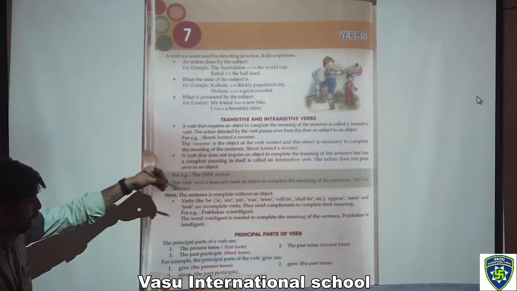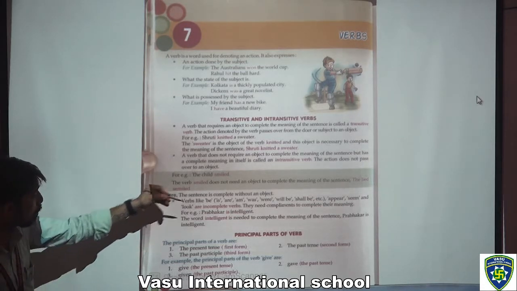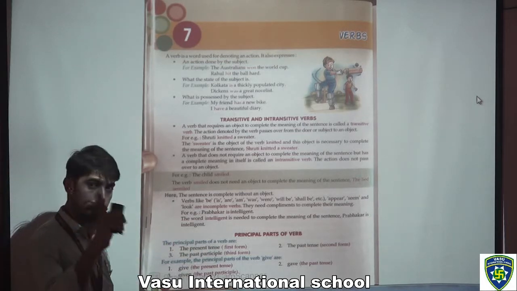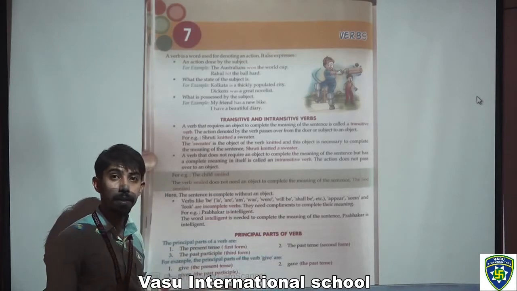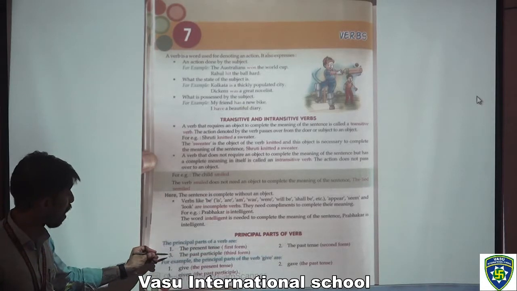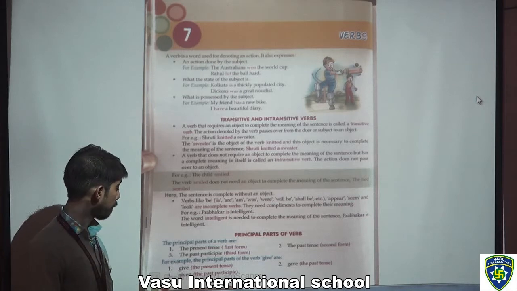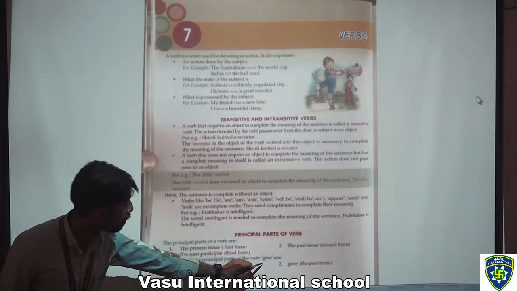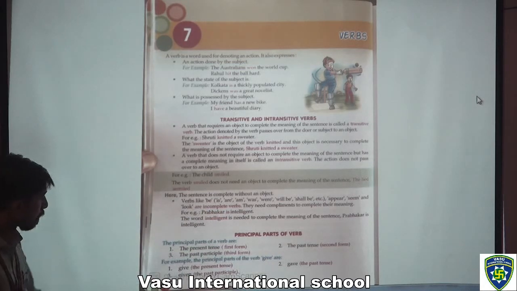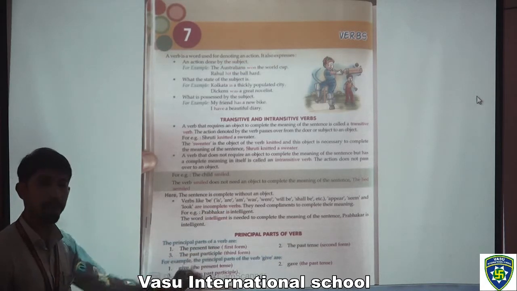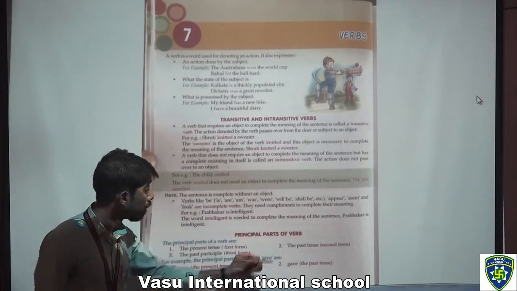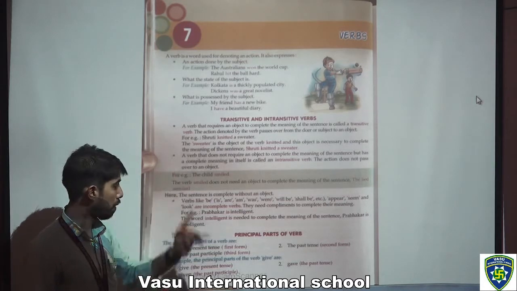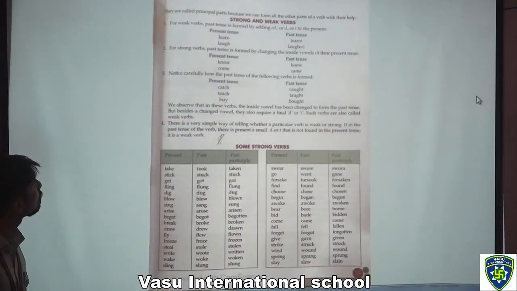Now what are the principal parts of verbs? The principal parts of a verb are: the present tense is the first form, the past tense is the second form, the past participle is the third form. For example, the principal parts of the verb give are: give is the present tense, gave the past tense, given the past participle. Moving to the next page.